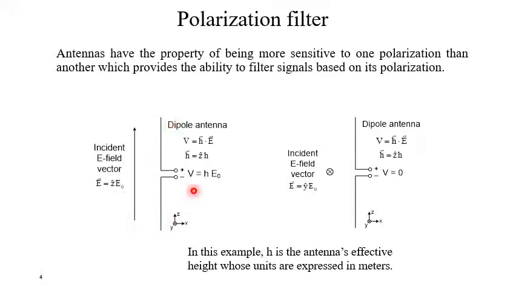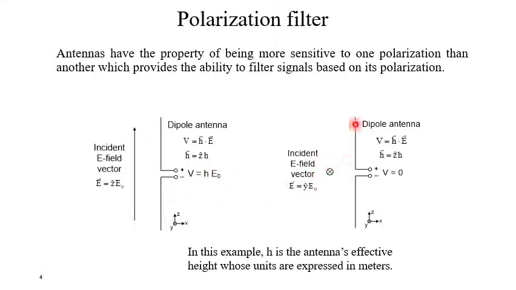So consider the dipole antenna. Here V equals h dot E, where h is the height of the antenna, h equals h times z cap. This is the Z direction. So V is equal to h times E0. That is the voltage. Now the incident electric field vector is along y cap. This is the direction of the antenna and this is the direction of the electric field, and we are getting some voltage.